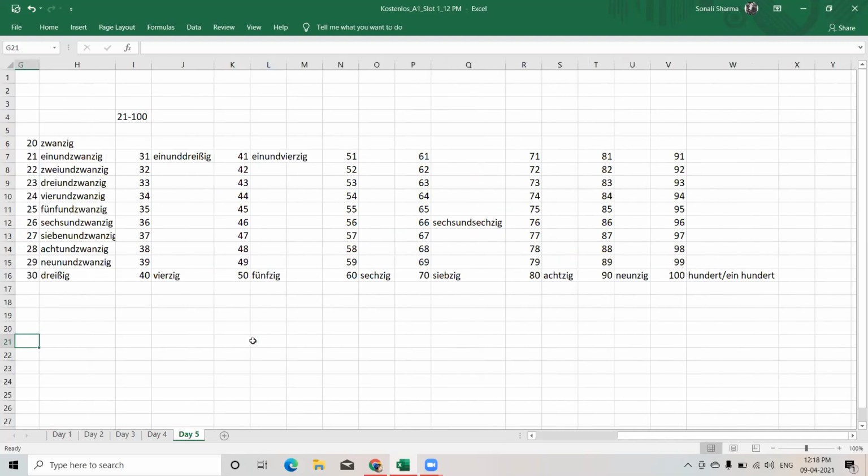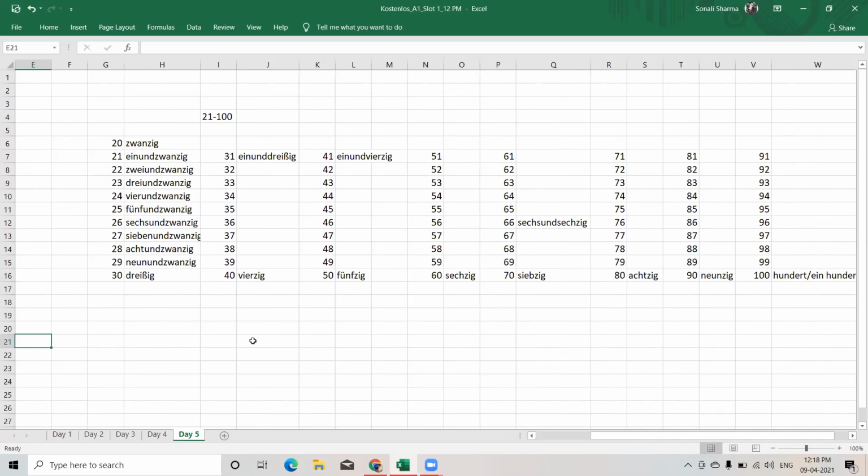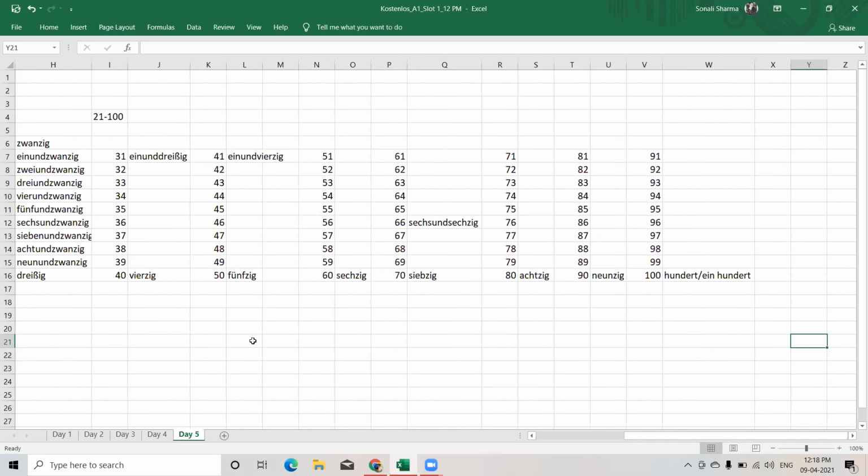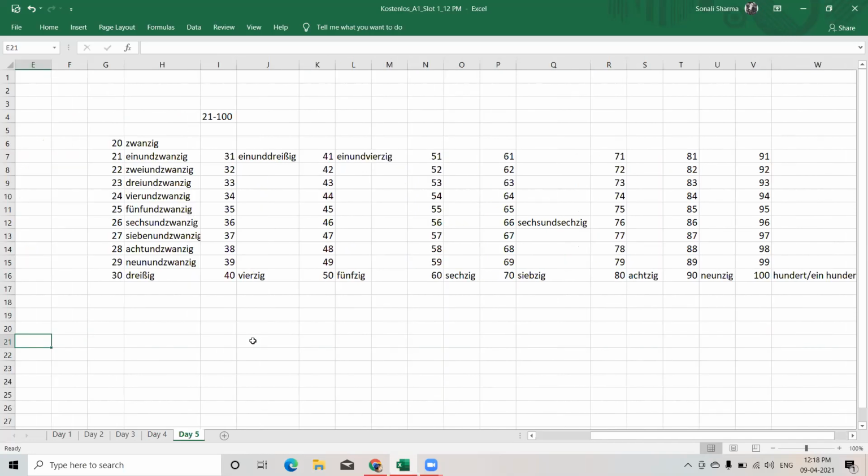So these were all counting from 20 to 100, right? So try writing this. You know the formula how to use. Just break the number. If it's 63, so 60 plus 3. Last digit comes first and then the tens digit. So it will become dreiundsechzig.